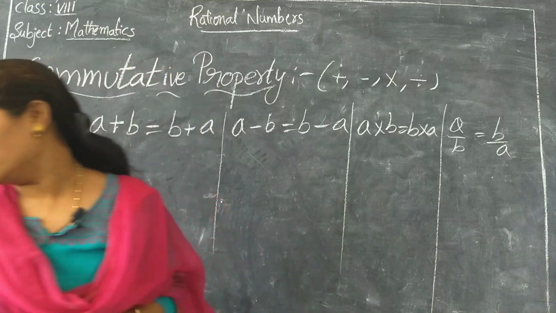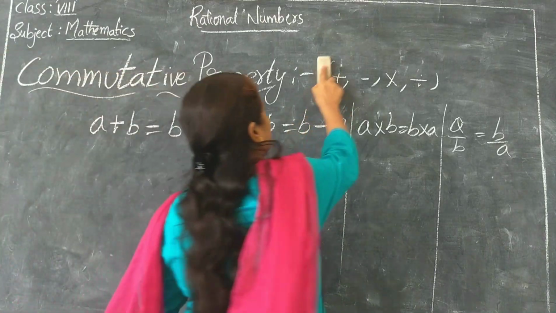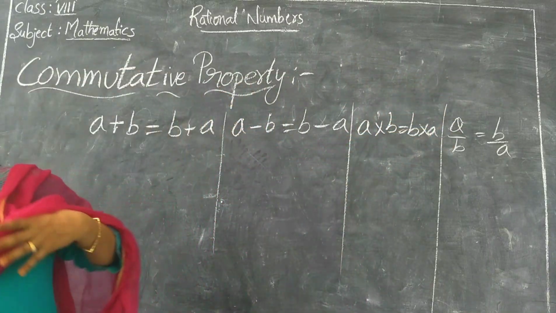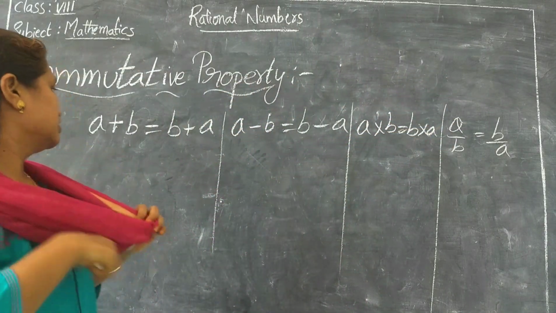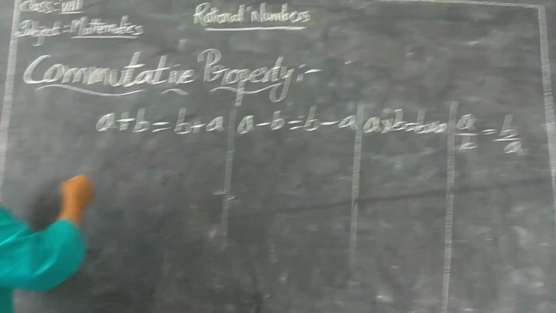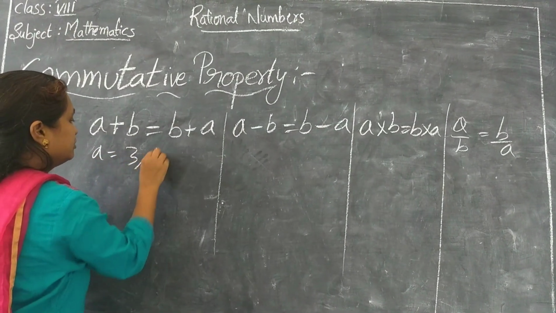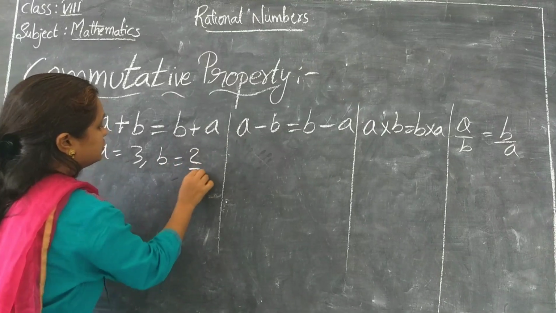Let me rub it off because you will get confused here, and let's see if these are going to be satisfied or not. Let me take one example. A is equal to 3 and B is equal to 2 by 5.